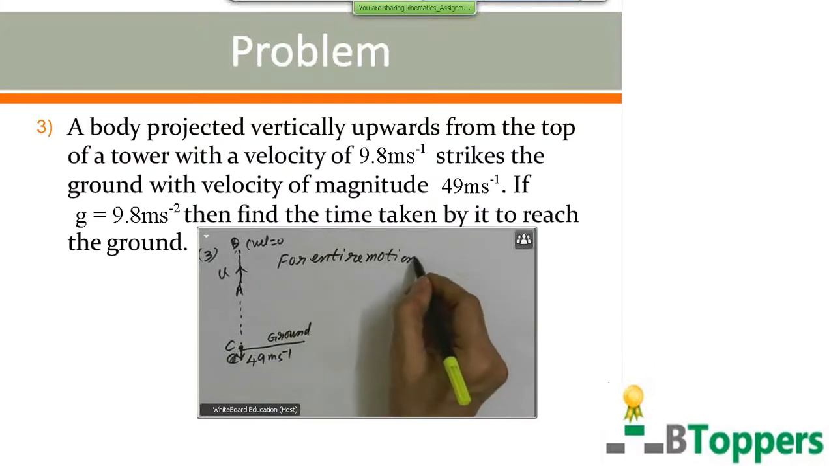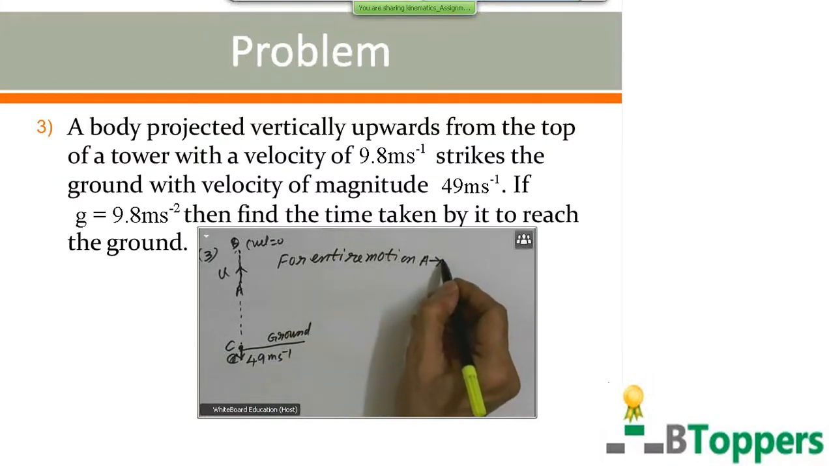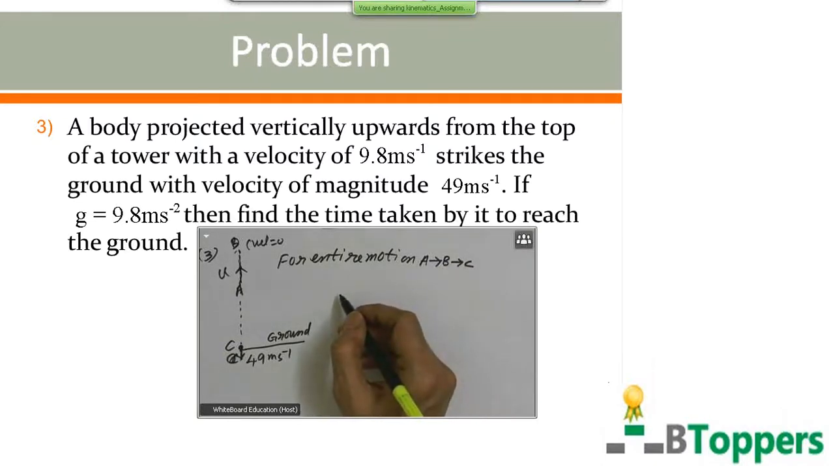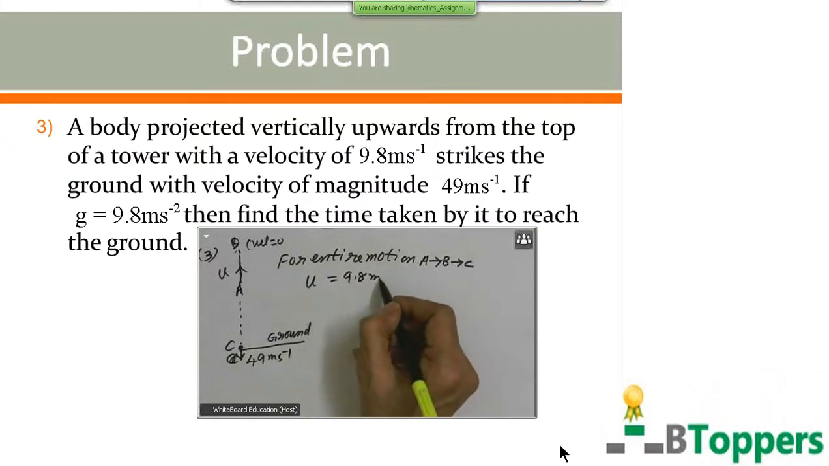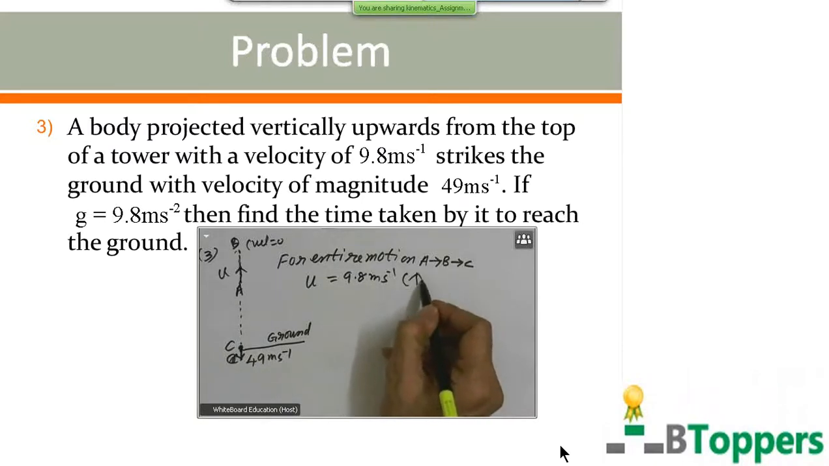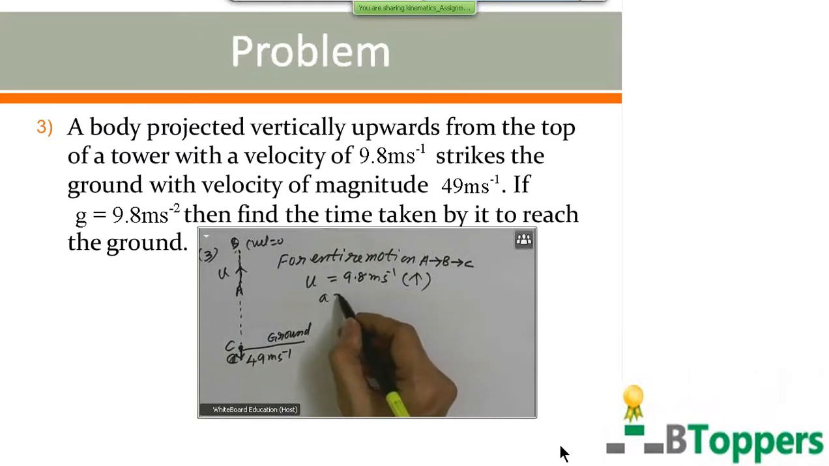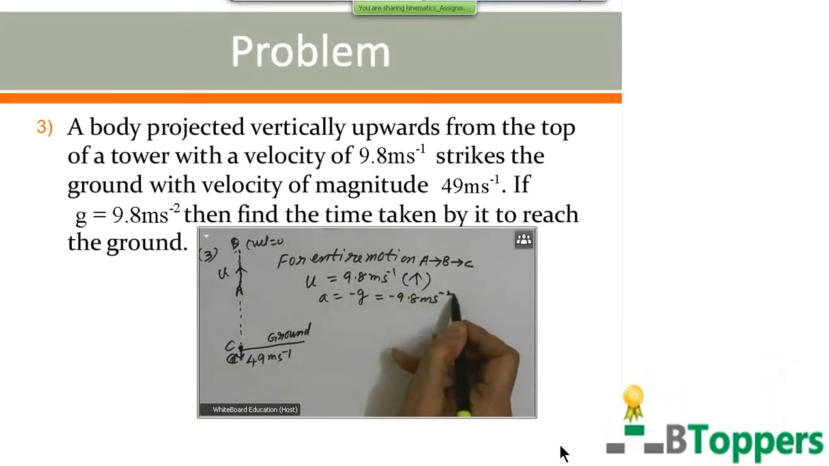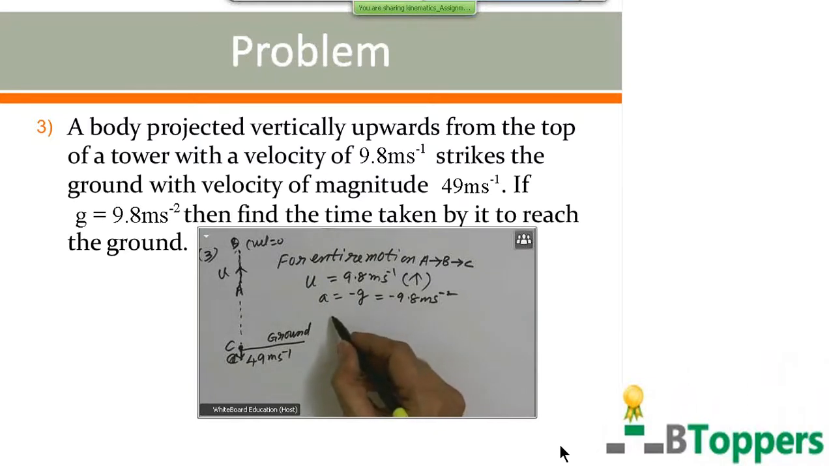The acceleration of the body is constant throughout the motion, irrespective of whether it is moving upwards or downwards. If you give a positive sign for initial velocity in the upward direction, you must give a negative sign for the final velocity, which is directed vertically downwards. So initial velocity is 9.8 meter per second, directed vertically upwards. The acceleration is directed vertically downwards, so we write a equal to minus g, that is equal to minus 9.8 meter per second square.